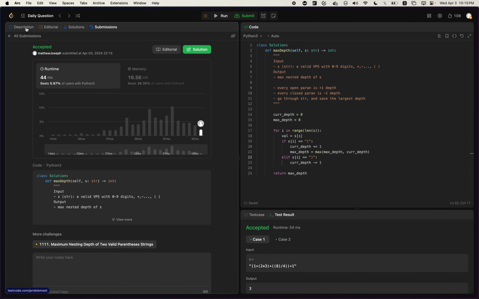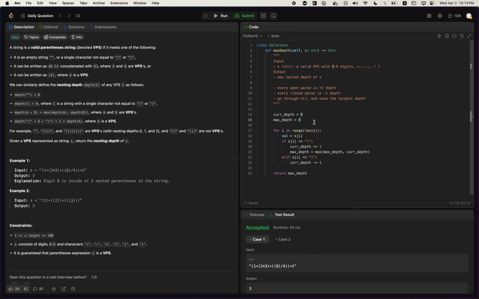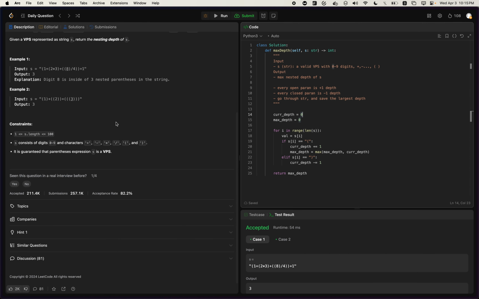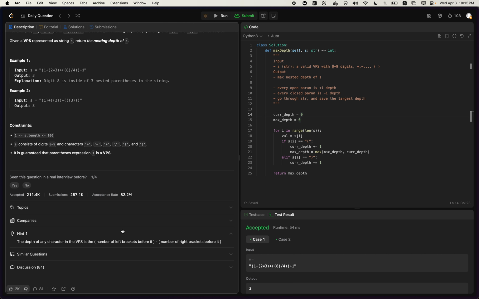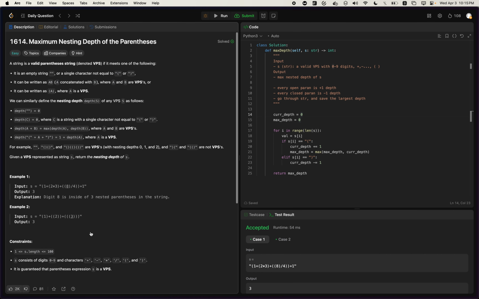Sweet. Time complexity is O of n because you have to go through the whole string. Space complexity is just O of 1. I don't think there's much improvement in this, honestly. What is the hint here? So yeah. And with that, I think that's pretty much it. All right, see you guys tomorrow.